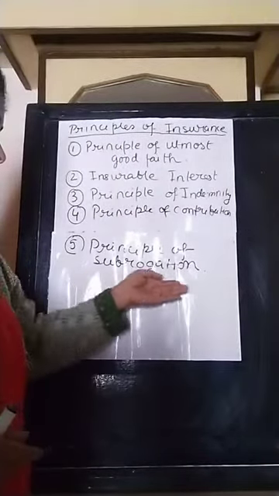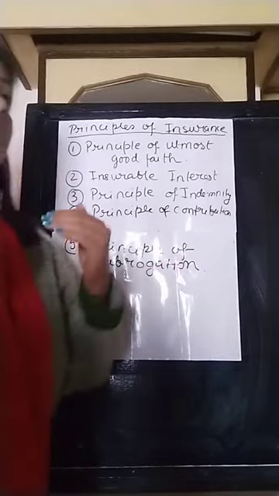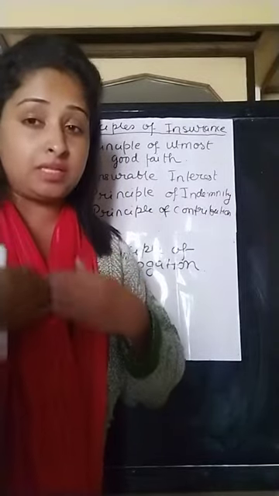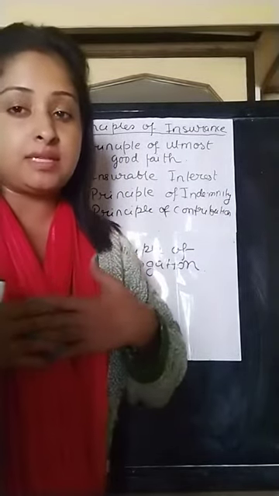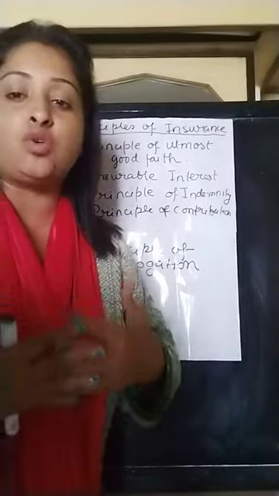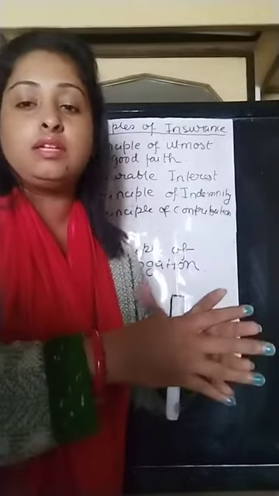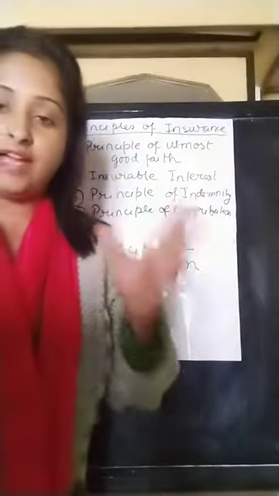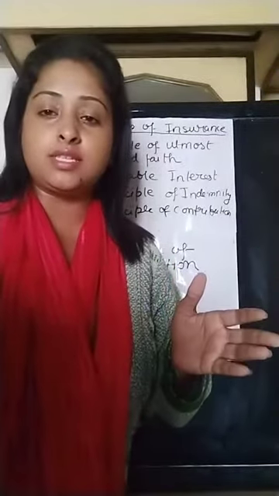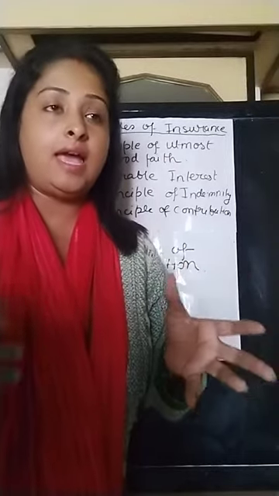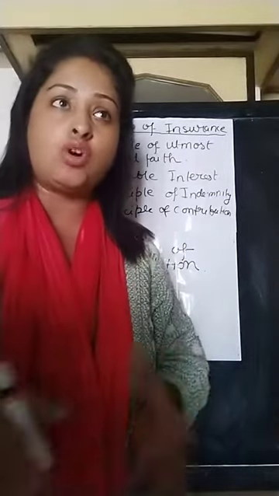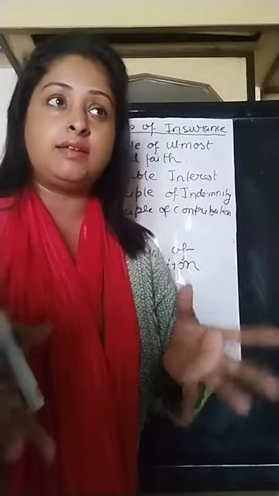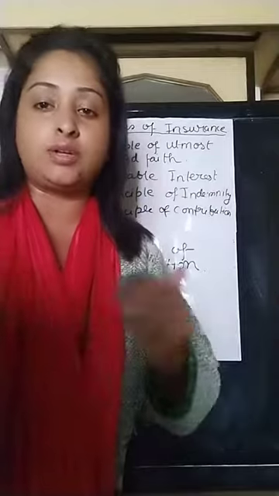The doctrine of subrogation states that once the insured is compensated, once the person who has suffered the loss is compensated, he doesn't have any right over the property which has been destroyed because of the loss. For example, if due to a short circuit there is a fire in a factory and the total loss occurred due to that fire is rupees 1 lakh. Now this 1 lakh is compensated to him by an insurance company.